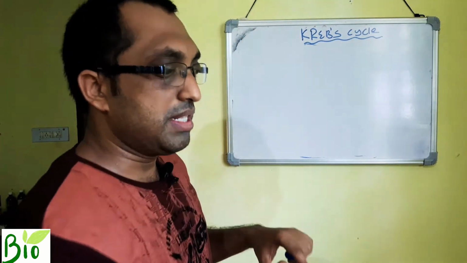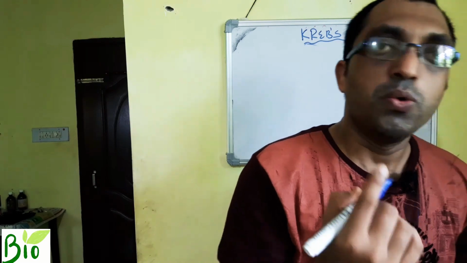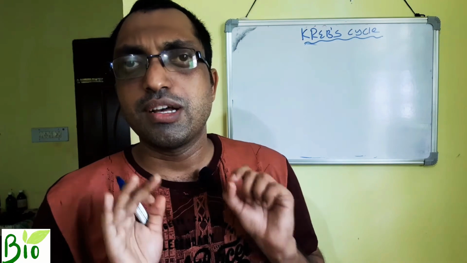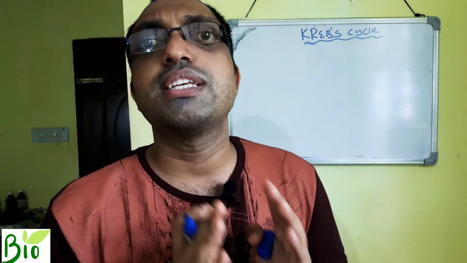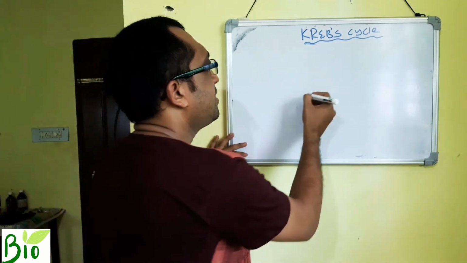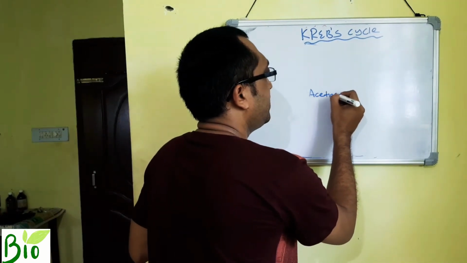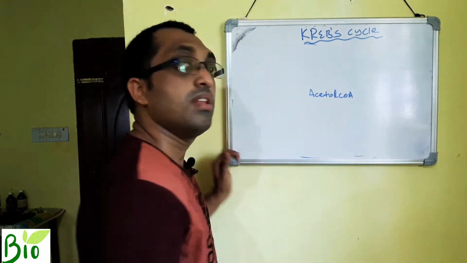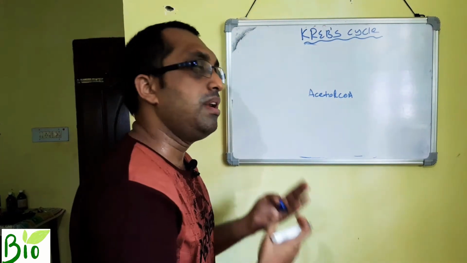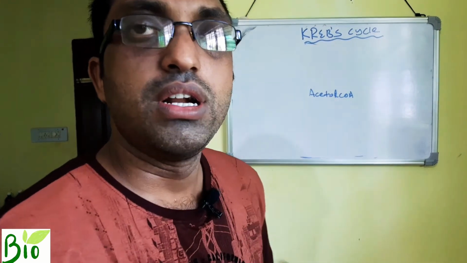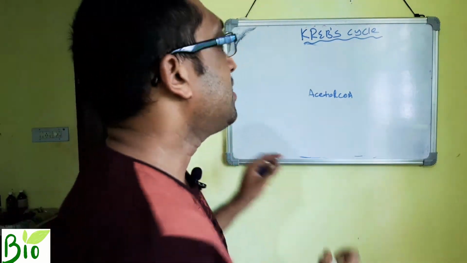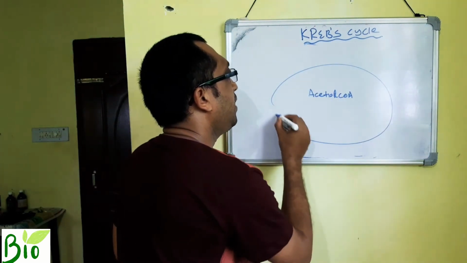Now we will see what is food. Students, what is food? In the class 2 book it was mentioned: the substances, the molecules which give us energy are called food. I have told you what will give us energy? Acetyl coenzyme A will give us energy. So that means whatever be the food, rice is food, bread is food, chicken is food, pizza is food, burger is food. Why? Because they can convert to acetyl coenzyme A.